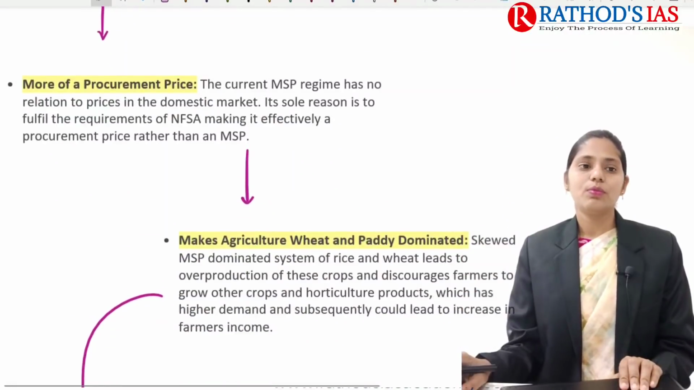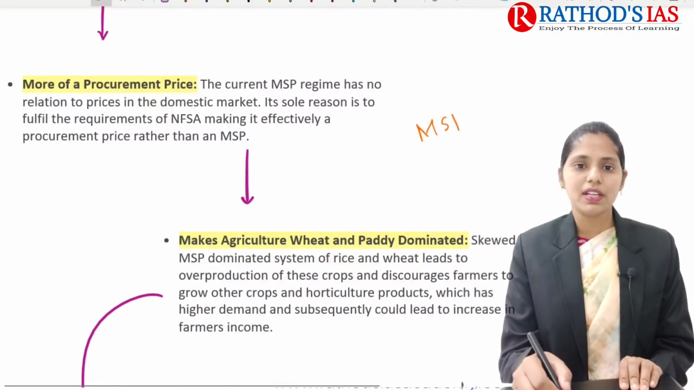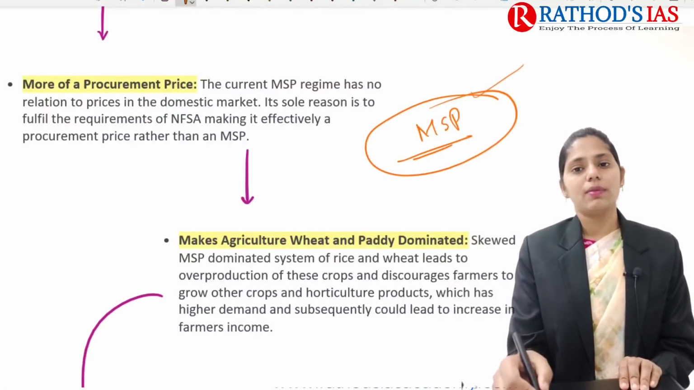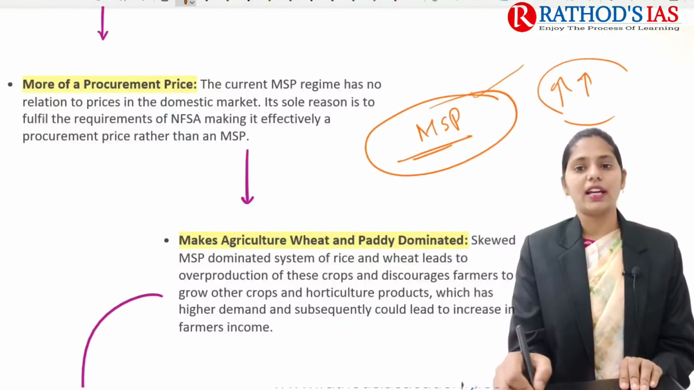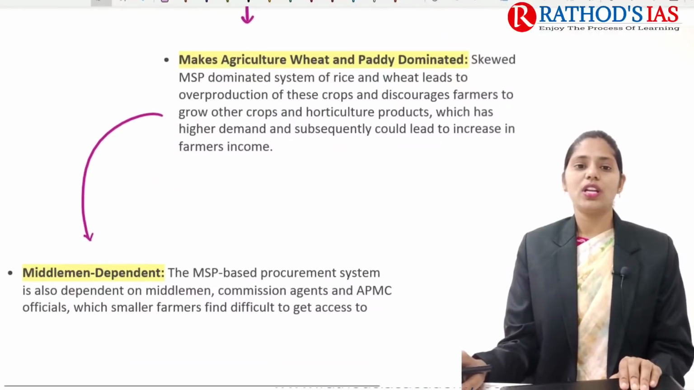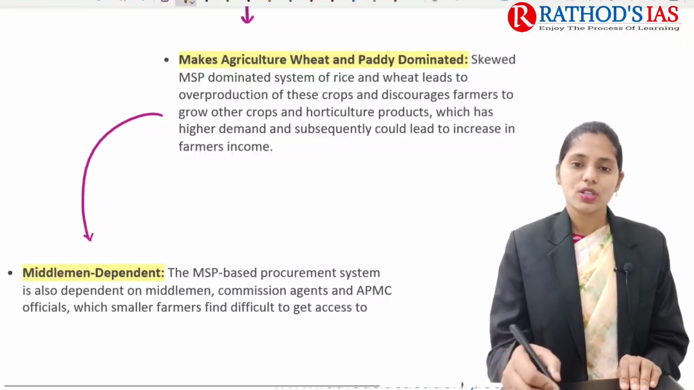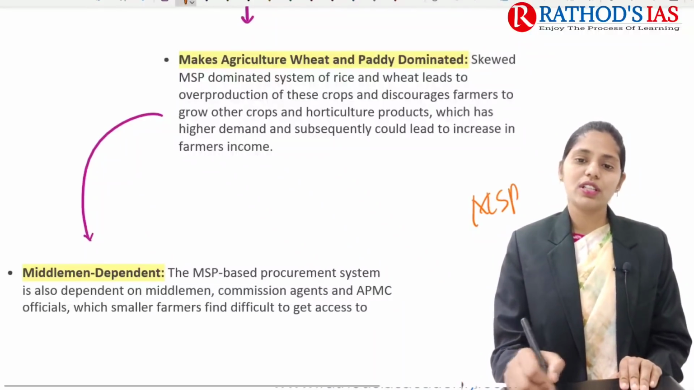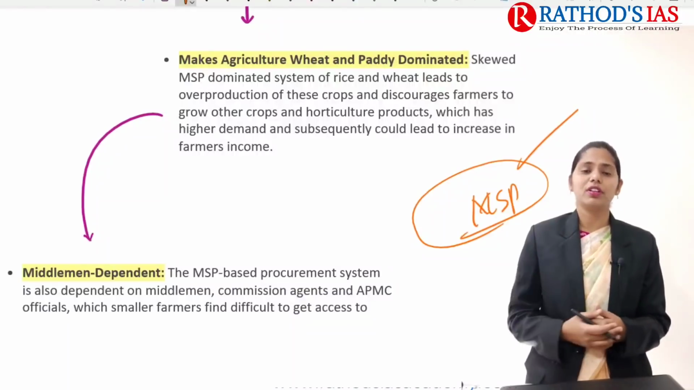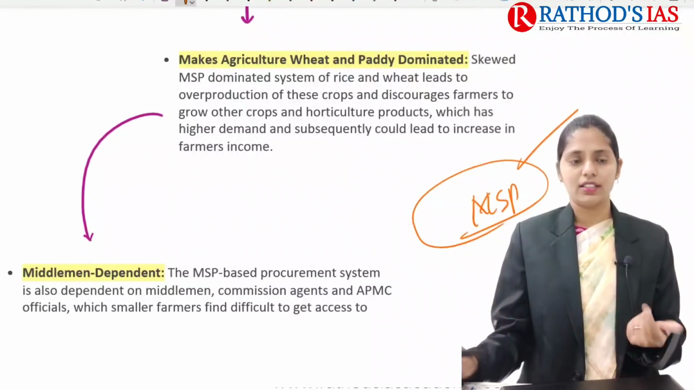And the next one is that it is more of a procurement price. If we are talking about the current MSP regime, it has no relation to the price in the market. In the domestic market, prices are very much higher compared to MSP. So this is also one important issue. And the next one is that it makes agriculture wheat and paddy dominated. Because MSP is ensured for rice and wheat, most of the farmers are going for growing wheat as well as paddy rather than other things.